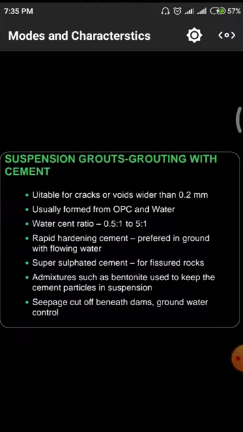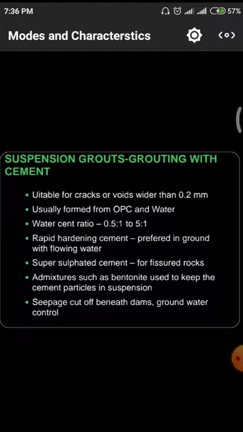Next one, super sulfated cement. With super sulfated cement we have an excessive content of sulfur. Normally we have calcium content in the cement, and in addition to this calcium content, the excessive sulfur is also present. For fissured rocks, due to this sulfur content there will be more strength and stability given to the rock structures. Especially it is used for fissured rocks.